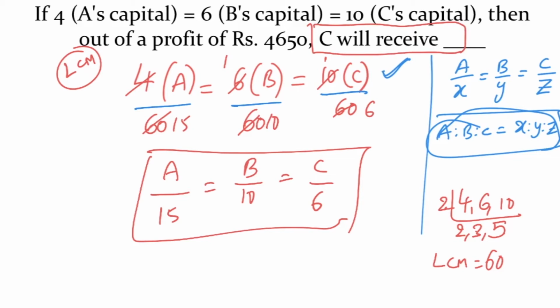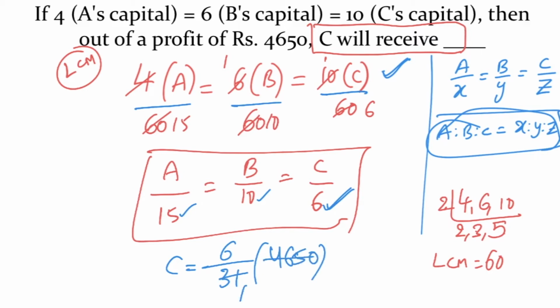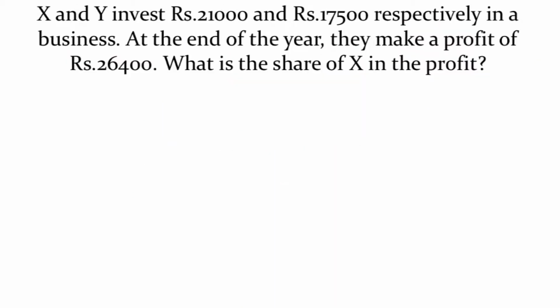See, C will get how many rupees? C gets 6 parts out of 15 plus 10, 25 plus 6, 31. 6 out of 31 in 4650 rupees. 31 ones 31, 155, 155 left, 31 5 times 155, 0. 6 into 150, 900 rupees is the share of C.